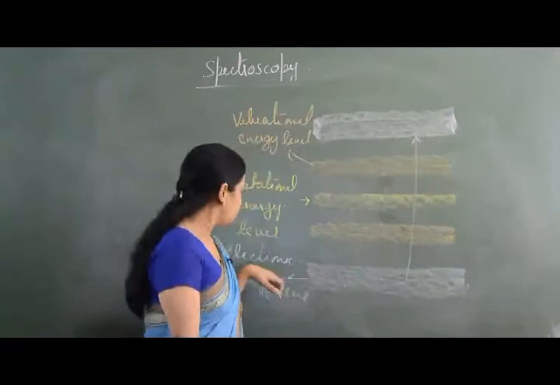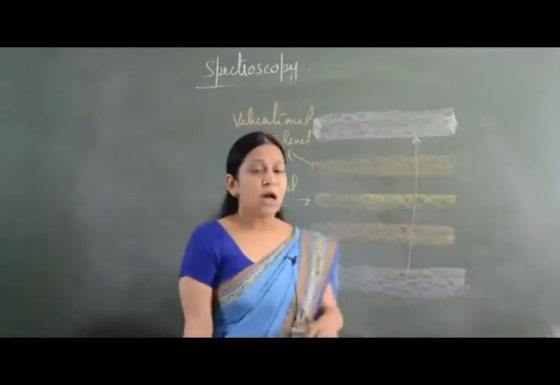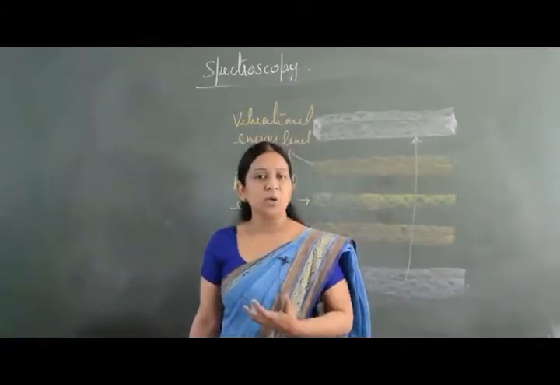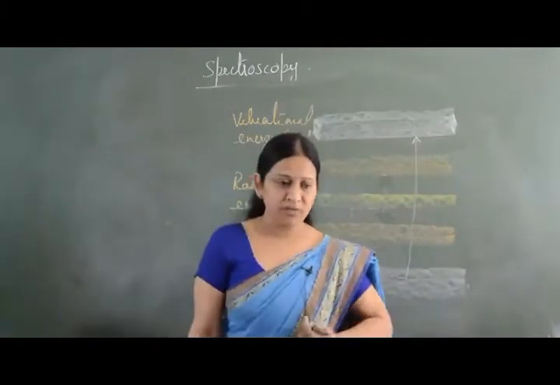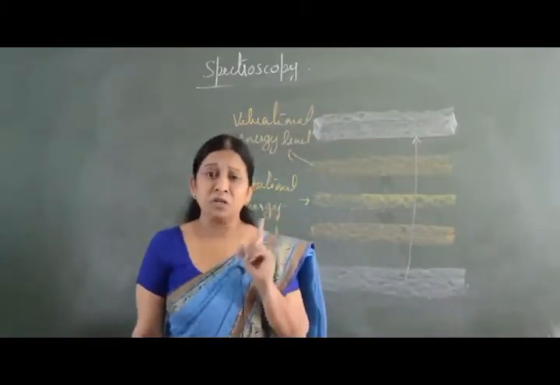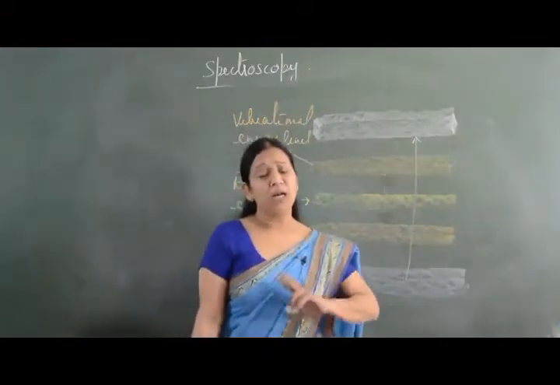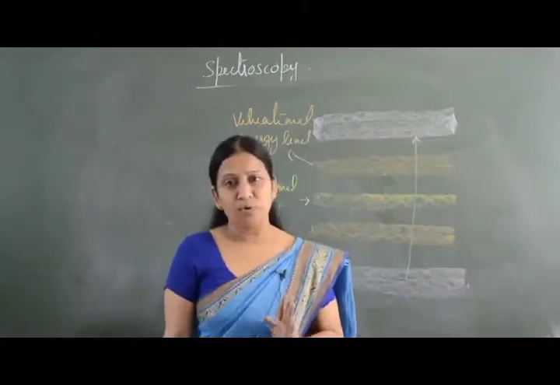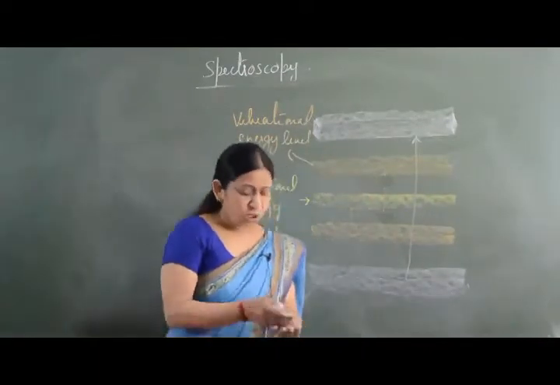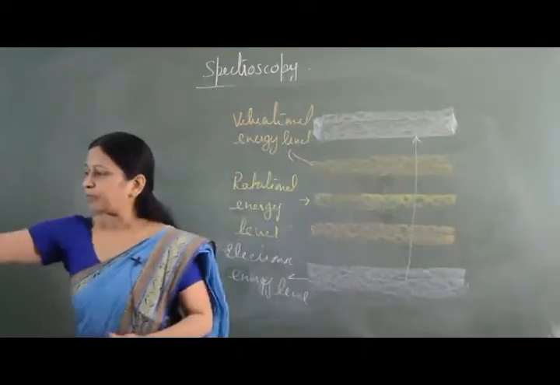And last we come to electronic energies. When an electron is undergoing a transition from one energy level to another energy level, then one electronic transition is accompanied by a large number of vibrational changes and a large number of rotational changes. So this is the concept.